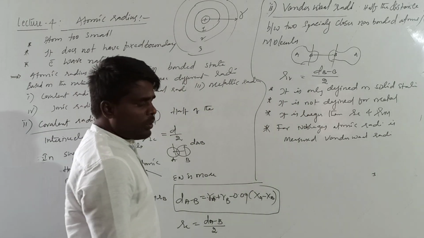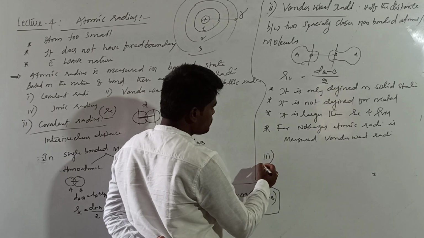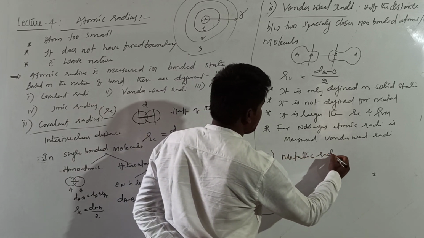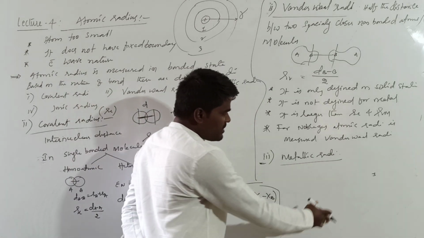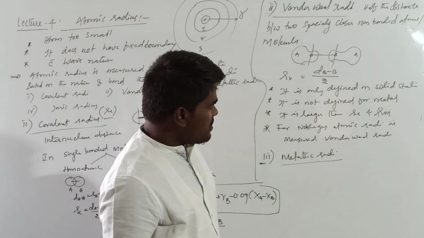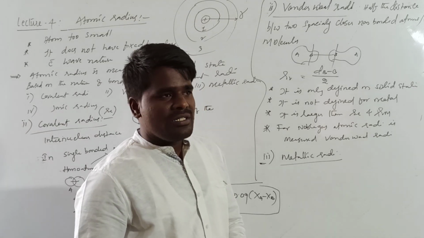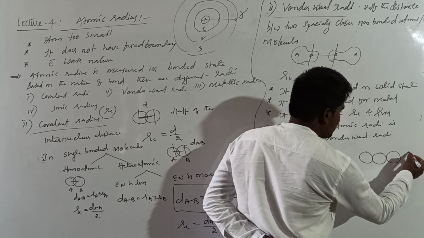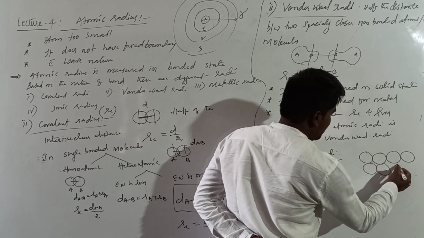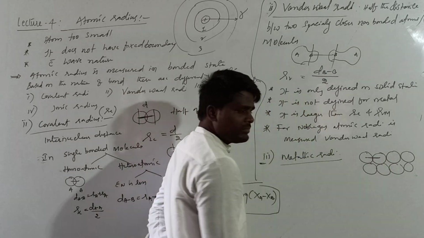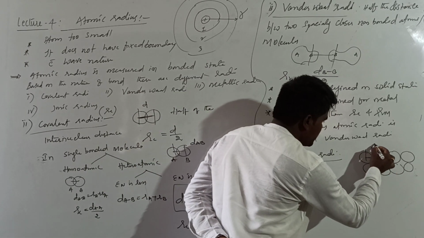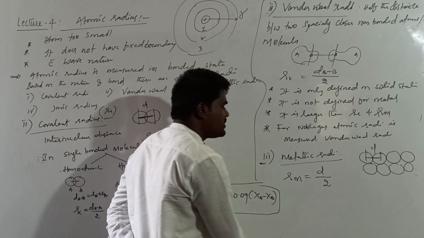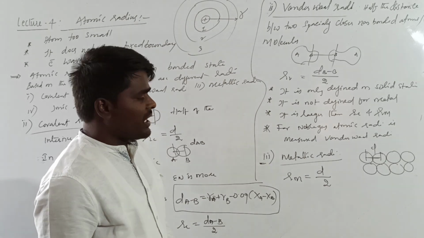Right? And what is the next one? Metallic radius. It is defined as half of the internuclear distance of two adjacent atoms in a metallic lattice. What is meant by metallic lattice? In the solid state we have already studied the metallic lattice. If you assume this is the metallic lattice, here these are the two adjacent atoms, and this is their internuclear distance. And the metallic radius is defined as half of the internuclear distance of the adjacent metal atoms.